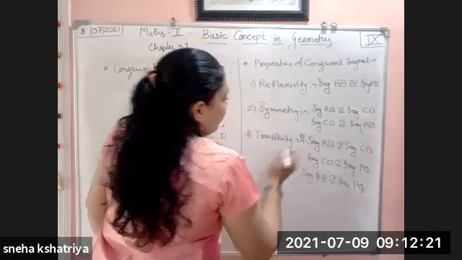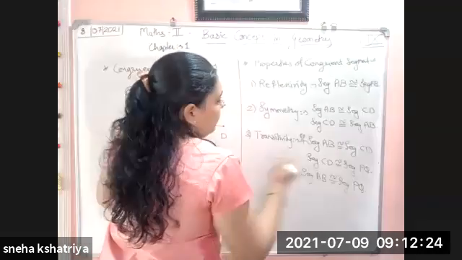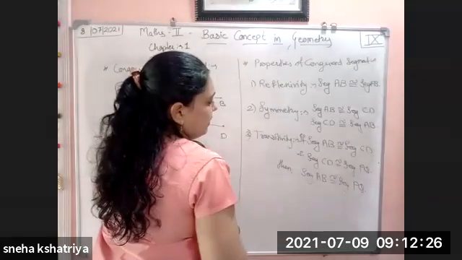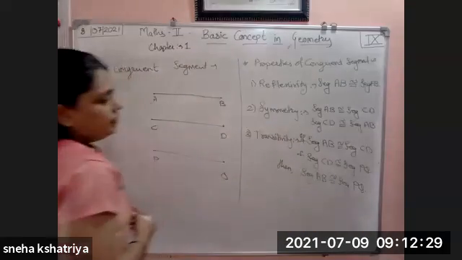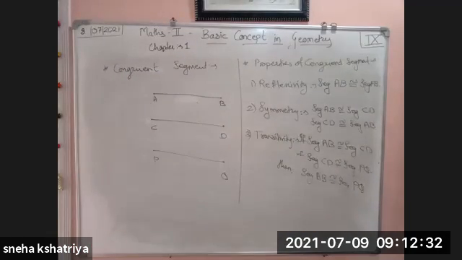If segment AB is congruent to CD and segment CD is congruent to segment PQ, then segment AB is congruent to segment PQ. This is the third property of congruent segments. First is reflexivity: whatever the segment AB is, it is congruent with itself. Second, if AB is congruent with CD, then CD is also congruent with AB. That is the symmetry property. Third, AB is congruent with CD, CD is congruent with PQ, then AB will be congruent with PQ. So like this, we have the properties of congruent segments.